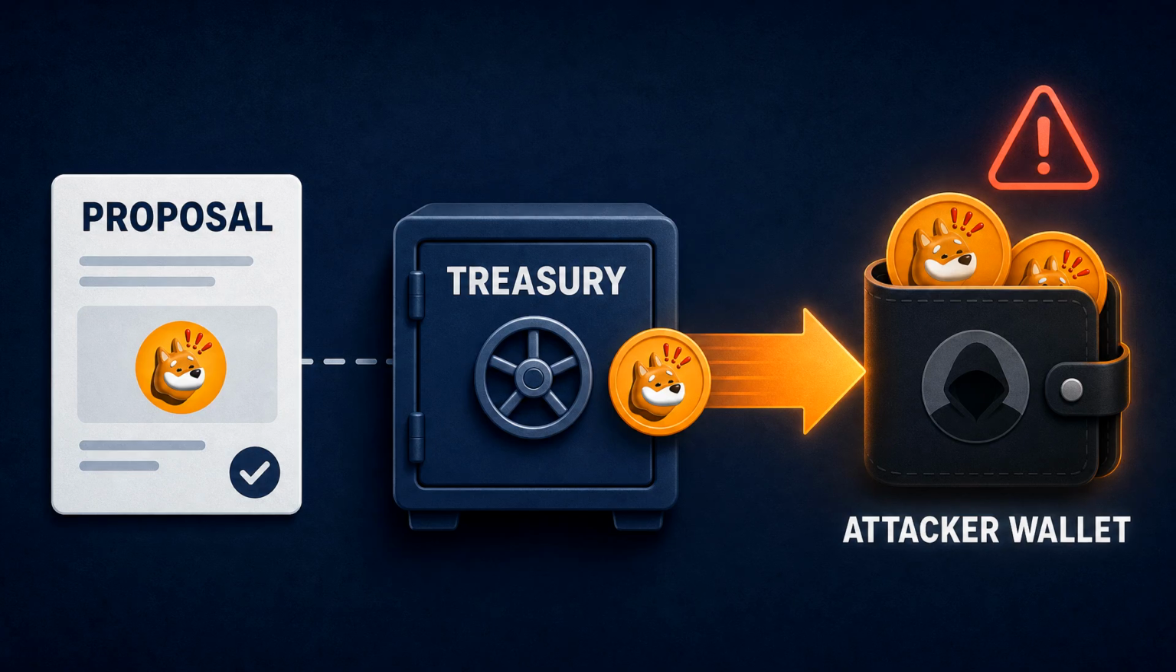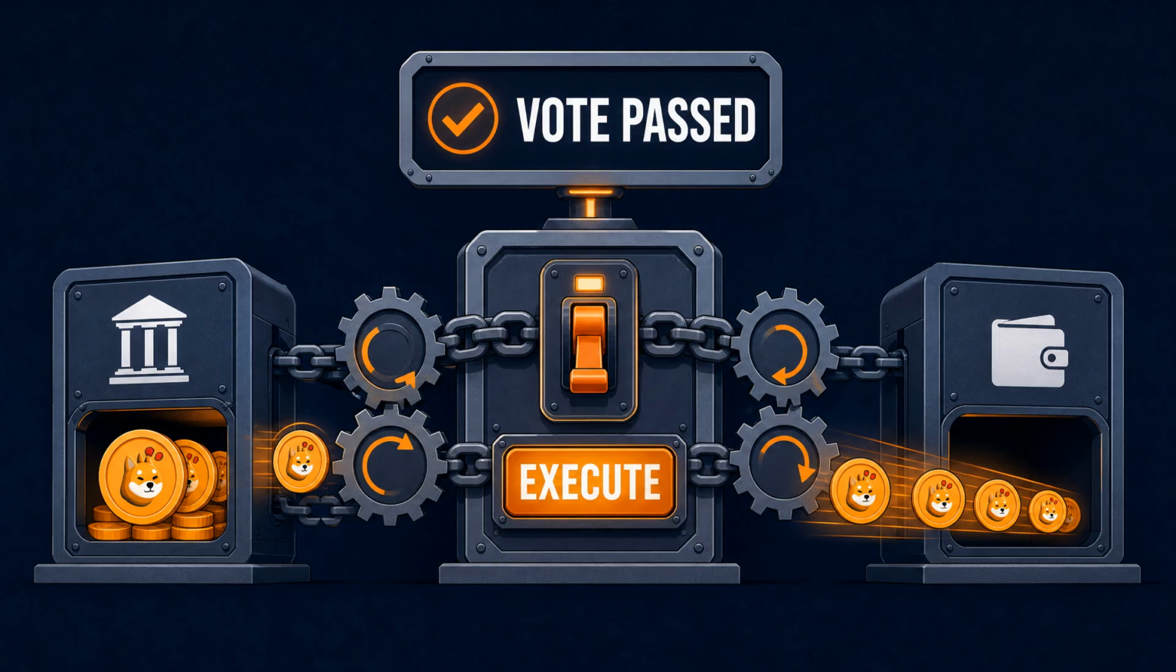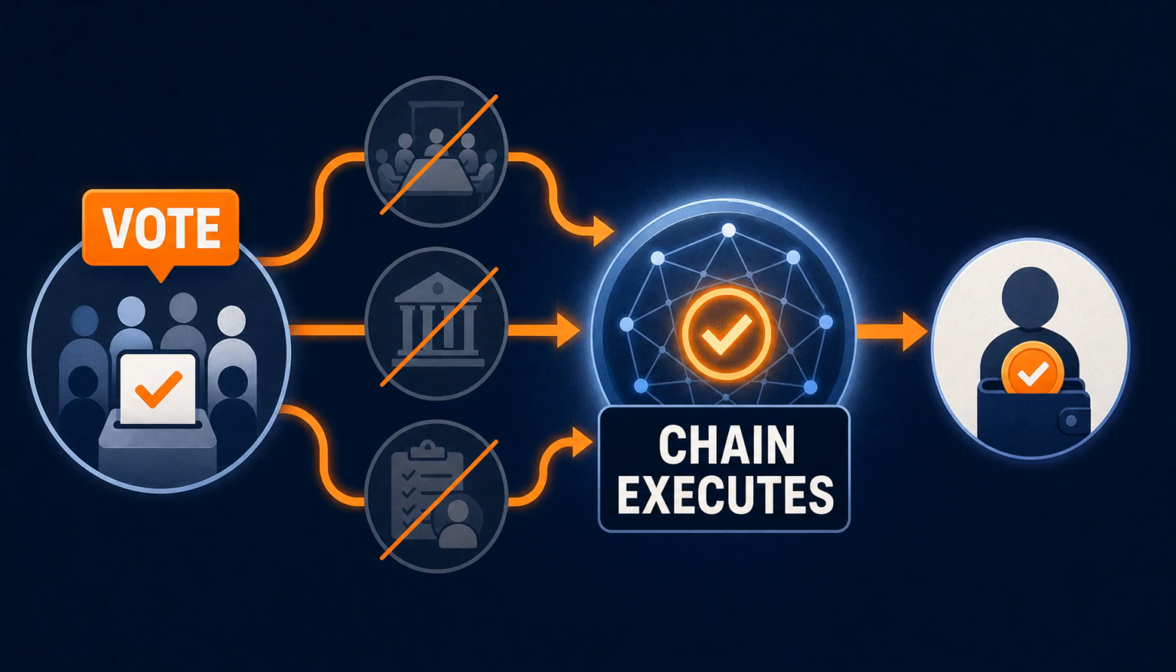In BonkDAO's case, the malicious proposal reportedly directed the treasury to send Bonk tokens to a wallet controlled by the attacker. Once the vote passed, the system executed the transfer. That is where automation becomes both the feature and the risk. Automation is why DAOs can be powerful.